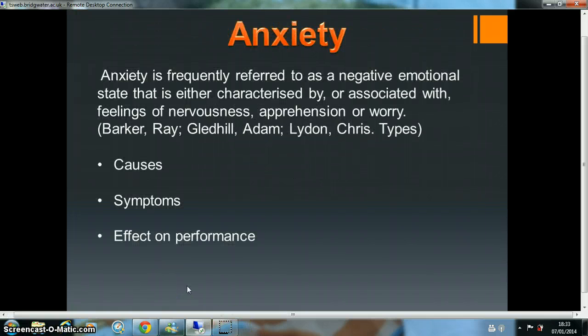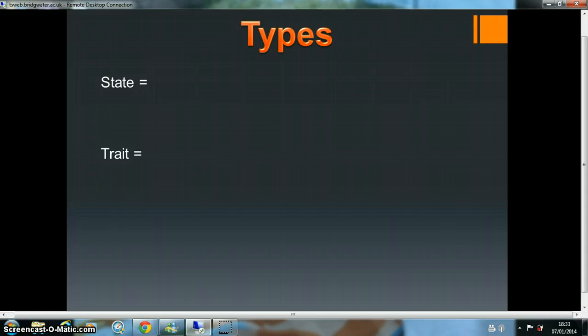And anxiety. Anxiety is a negative emotion, and it's usually related to feeling nervous or being worried about something. I'm going to types now. So first of all, we've got state anxiety. State anxiety is in the environment, such as experiencing anxiety when taking exams. An example of this will be a player being nervous about a big game in sport, such as against your rivals or in a cup final.